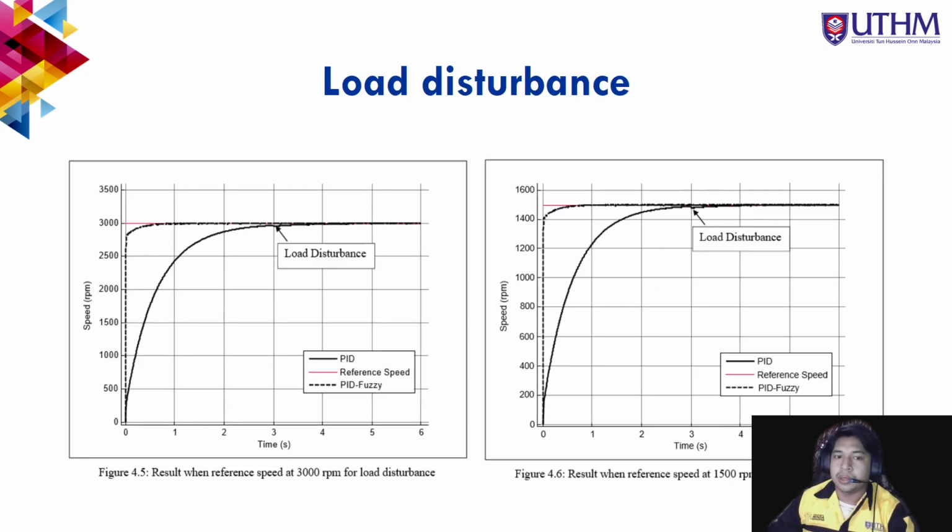This is for the load disturbance. Next, for the BLDC drive system with the speed controller under load disturbance condition, they are initially running at the defined reference speed with no load. Then the load is immediately adjusted to 0.2 at 3 seconds for both the PID and PID fuzzy controllers. This project is injected with 0.2 load disturbance, or load torque, because of the calculation that has been made.